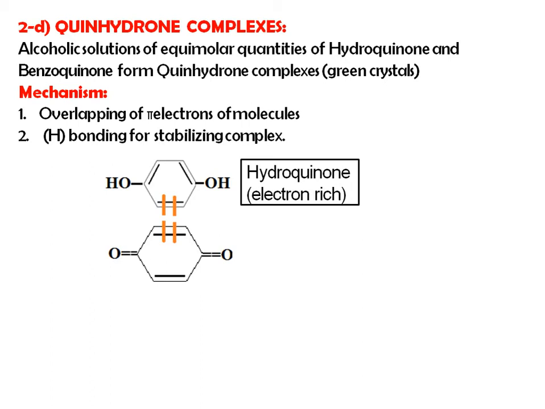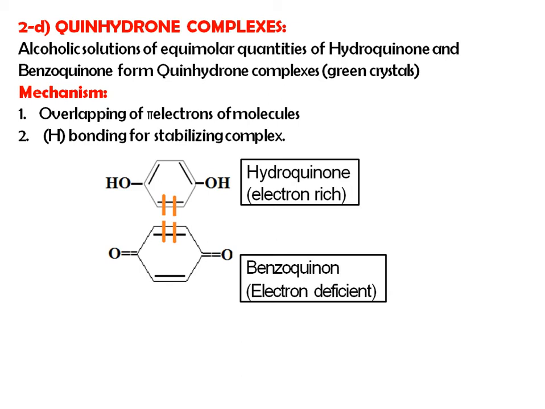Okay, this is the structure of your hydroquinone, which is an electron rich structure. Then second is your benzoquinone. This is electron deficient, so it accepts electrons, and this hydroquinone donates electrons, and there is a formation of a bond, and that final complex is known as the quinhydrone complex.